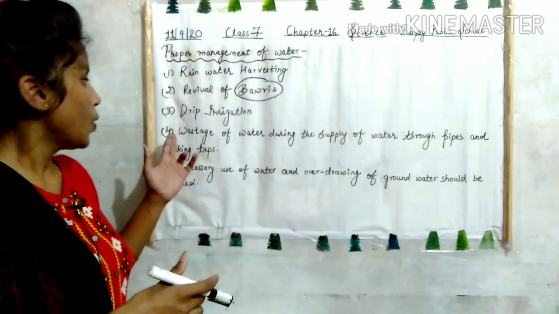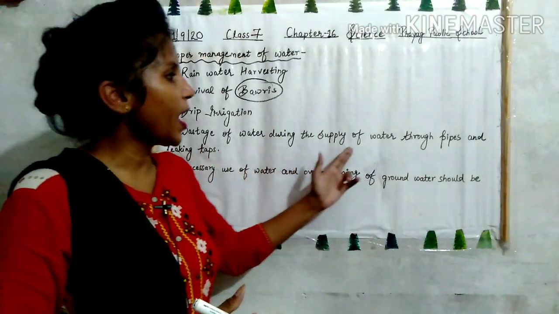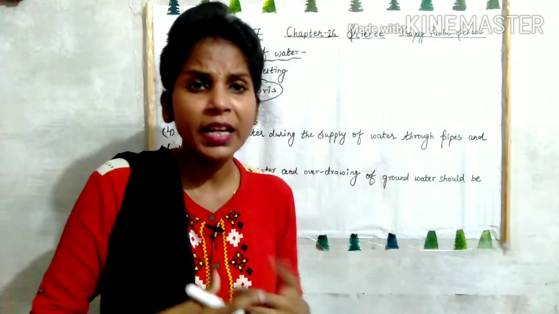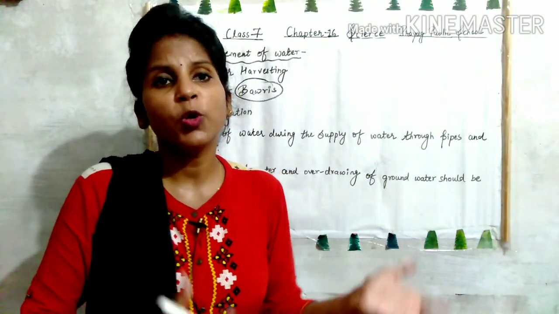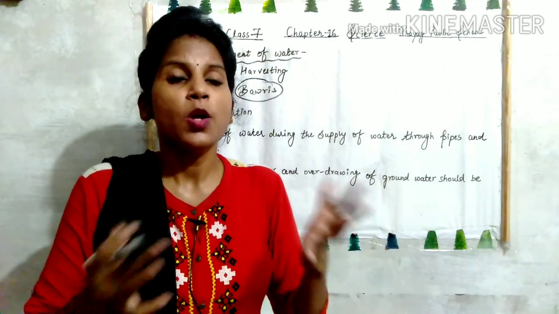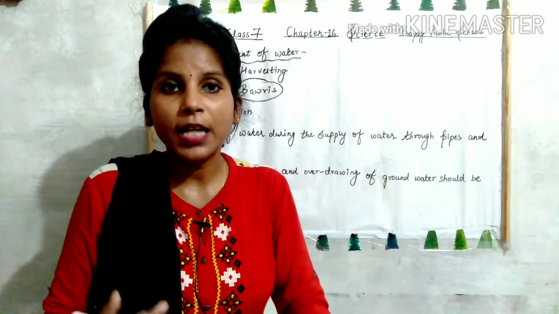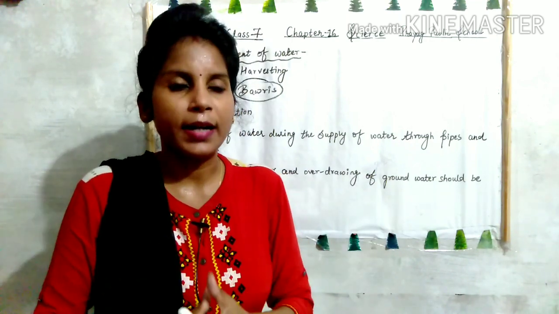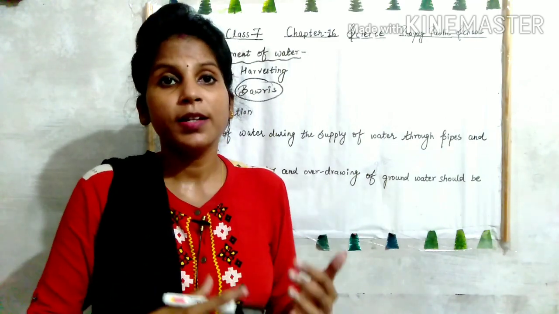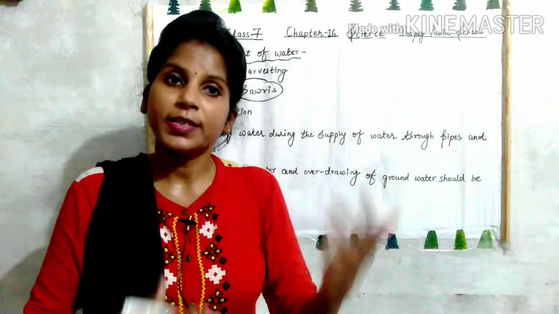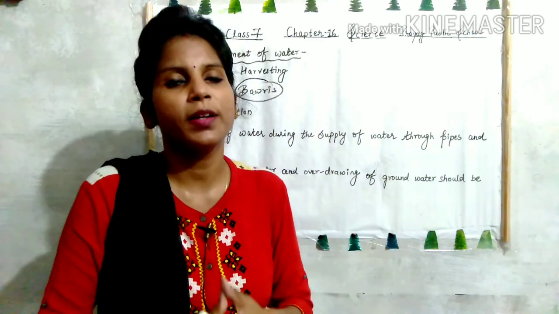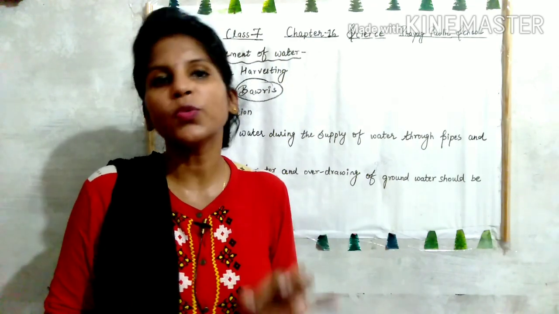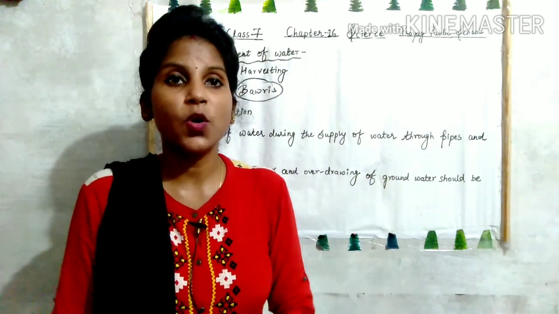Okay, then fourth is wastage of water during the supply of water through pipes and leaking taps. It can be done at individual level कि knowingly और unknowingly हमारे घर पे हम water का waste करते हैं. Suppose by leaking tap most of the water is wasted. So we should avoid that. And when there is water supply, there is the pipe leakage, there also water is coming out, and in this way also the water is wasted. So we should use water very judiciously, properly use करना चाहिए so that there is no wastage of water.